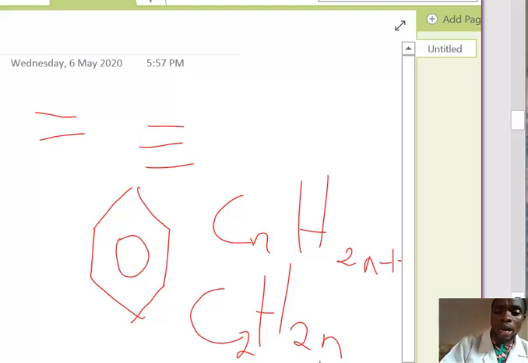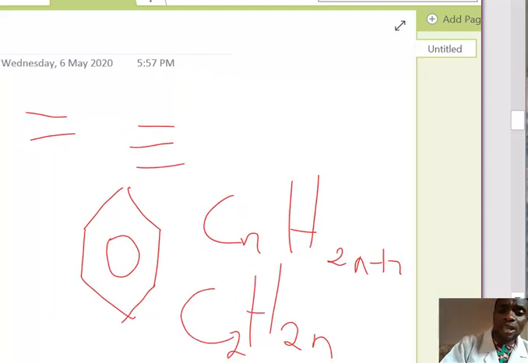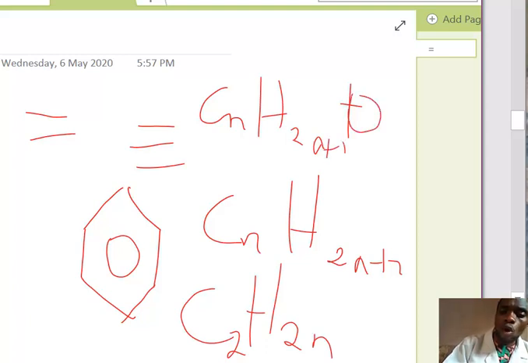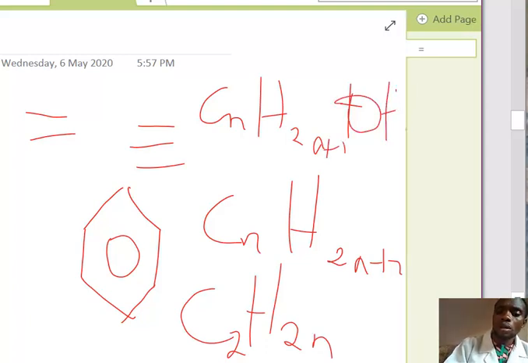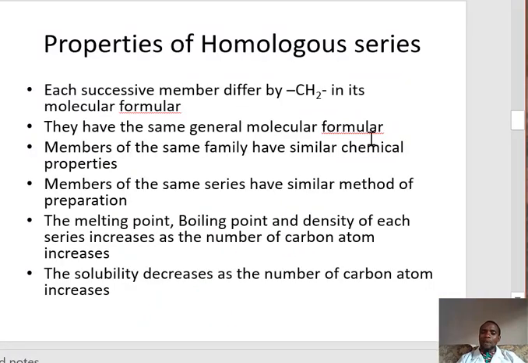Alkanol is also one. We have CnH2n+1OH. This is alkanol. So when you have homologous series, they must have a general molecular formula before you can say they are homologous series. Another property is that the members of the same family have similar chemical properties.